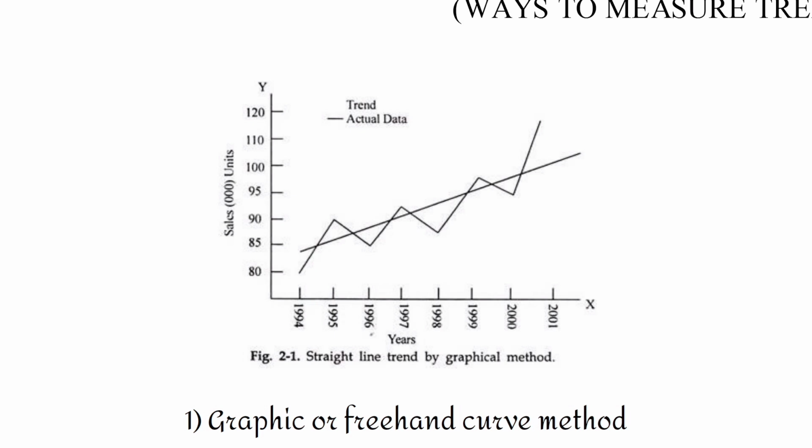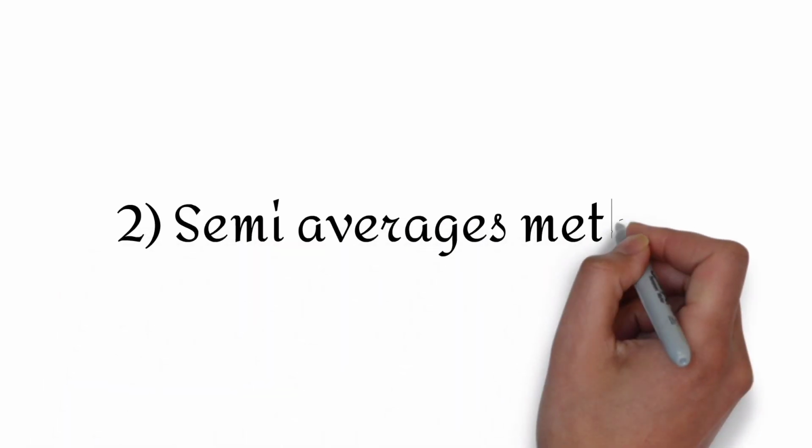The merits of this particular method are it is very simple and easy to understand and does not require any mathematical calculations. However, it is a very subjective concept. Hence, freehand drawings can be different for different people. The second type of method is the semi-averages method.